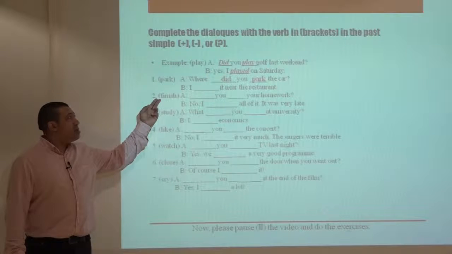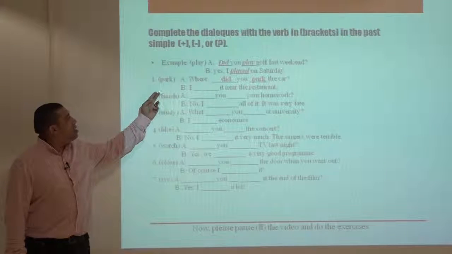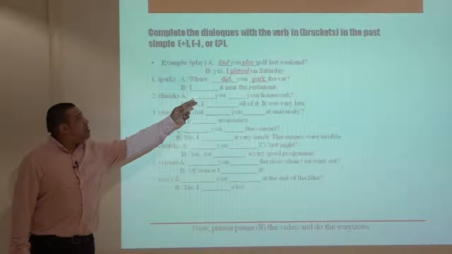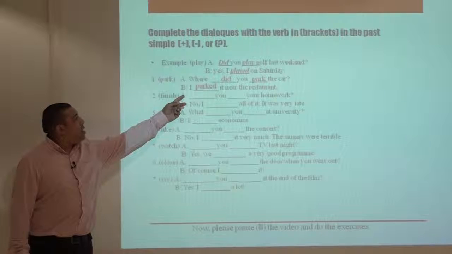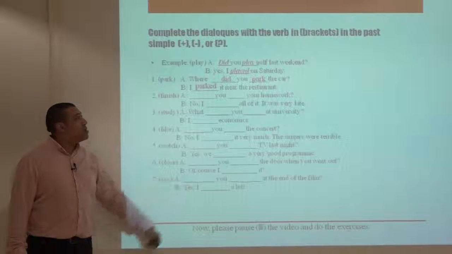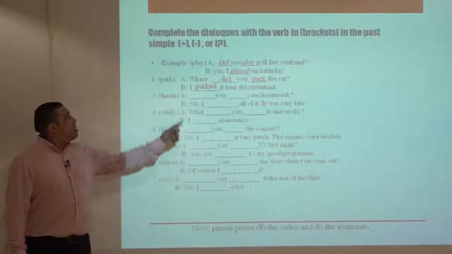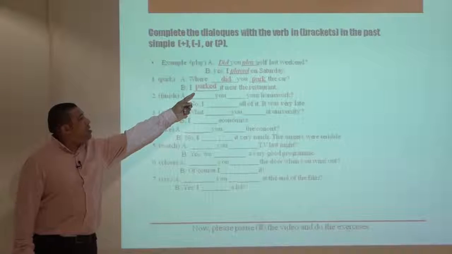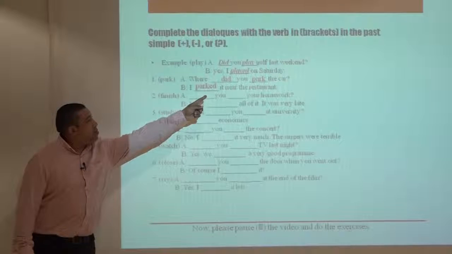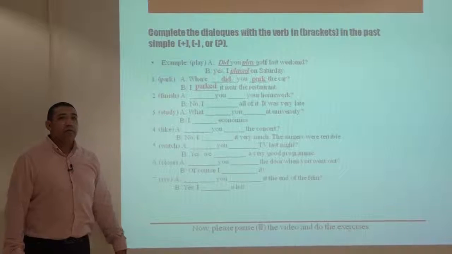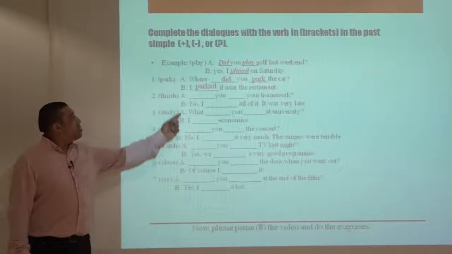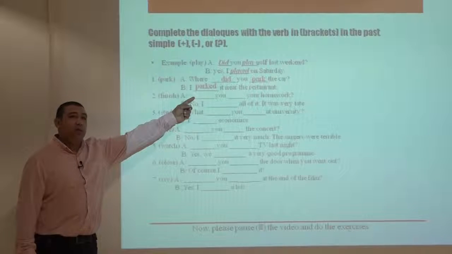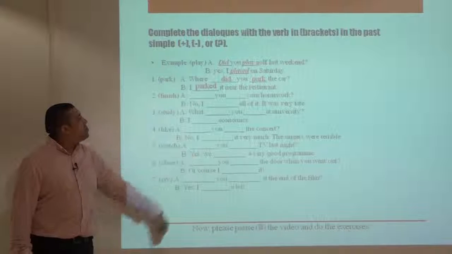Here are the answers. Question number 1, we have park. Where did you park the car? And the answer is, I parked it near the restaurant. So since this is a question, we use did as the auxiliary verb and the bare infinitive park. And the answer is positive, so we say I parked. We put ed at the end of the verb.